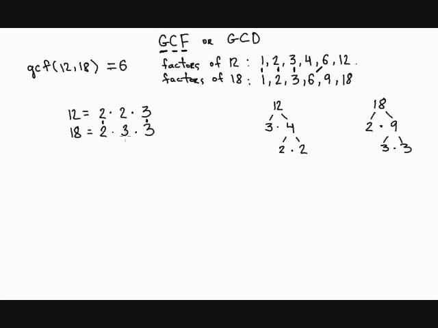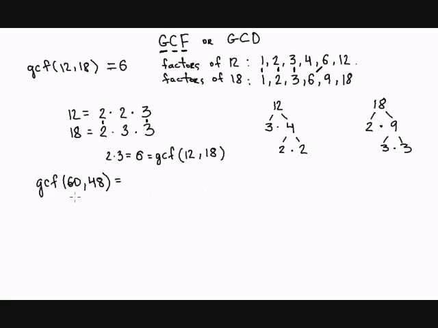But I need the greatest common factor. So I have to multiply 2 and 3 together. So one more time, I'm going to take all the common prime factors and I'm going to multiply them together. That guarantees that the product of all of them is the greatest one. So 6 is the greatest common factor of 12 and 18. So let's do another example. Let's say we have to find the greatest common factor of 60 and 48.